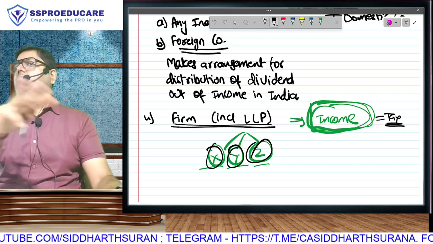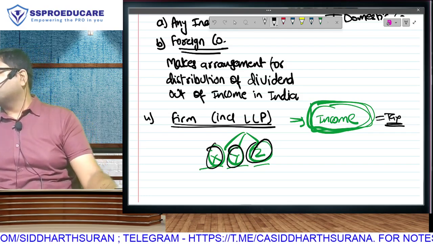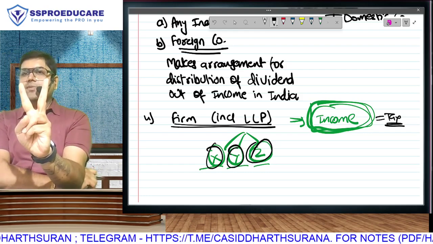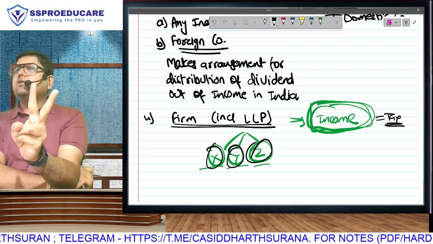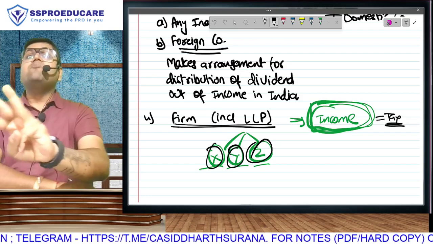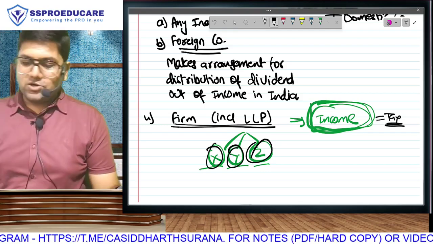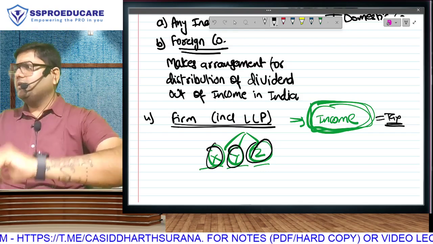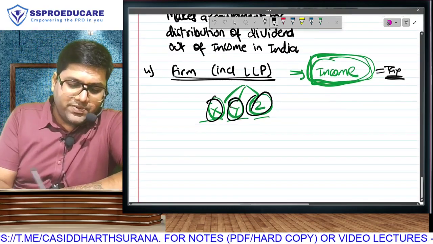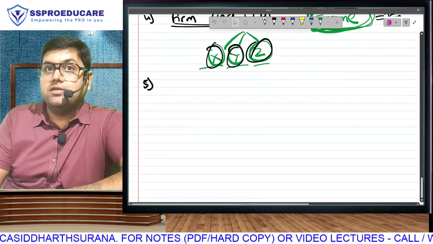Third point from the chapter, exempt income. First point, exempt income, agriculture. Second point from exempt income, share of profit by HUF to member. Third point, share of profit by firm to partner, exempt. Why exempt? Because tax is already paid. Absolutely the same logic. So: individual, HUF, company, firm. Next, we have totally 7 points in the definition of person.